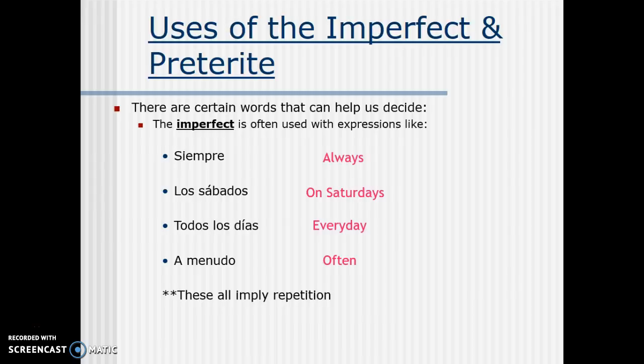And so on and so forth. All of these words imply repetition, which means it's a habitual action, which means it's going to be in the imperfect tense. So anytime you see one of these words, siempre, los sábados, todos los días, or a menudo, and there are others as well, but especially these, note to self, the sentence is going to be in the imperfect.